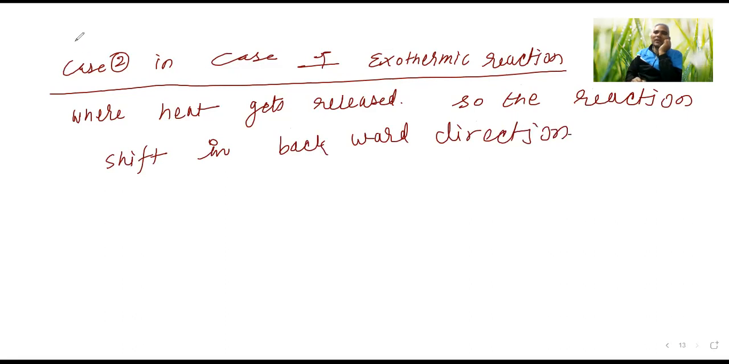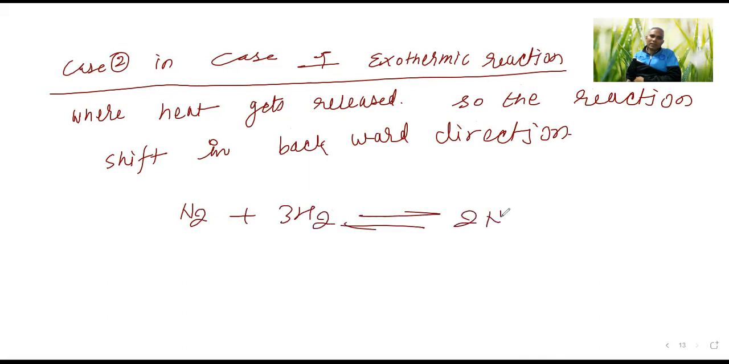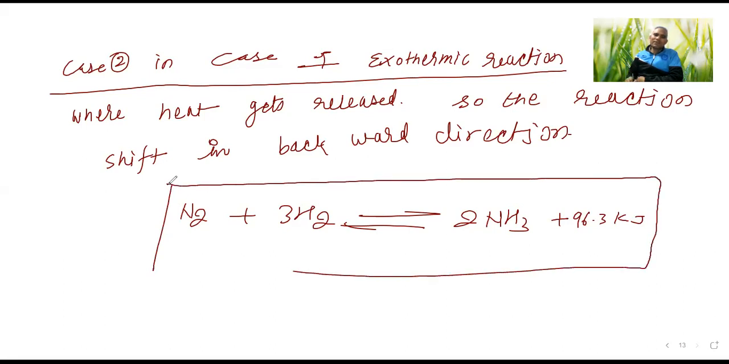It's very interesting, if you understand the effect of temperature. See, I have N2 plus 3H2 giving 2NH3, and some 46 kilojoule energy is getting released. Let me check how much value they have given here. N2 plus 3H2 gives 2NH3 plus 96.3 kilojoule heat. Janab, please keep in mind, many times you may need to watch this again.